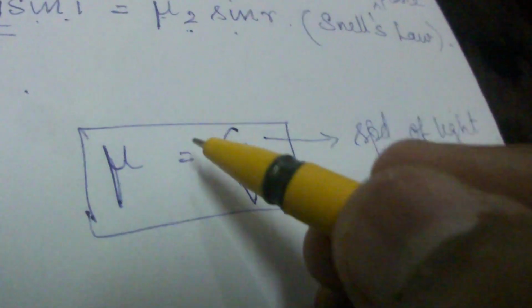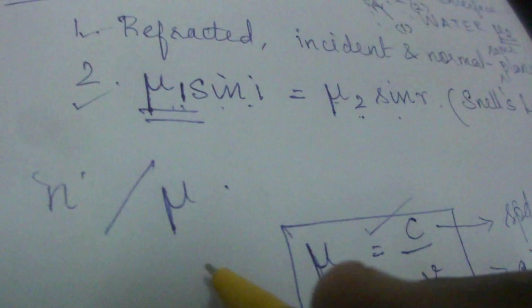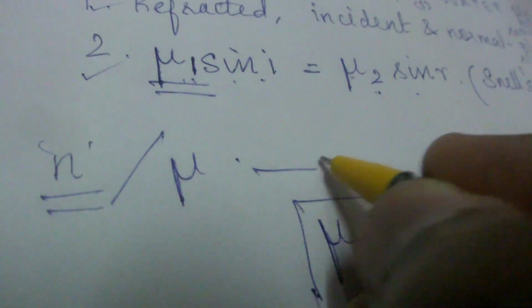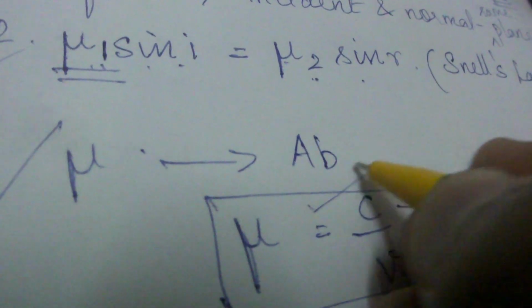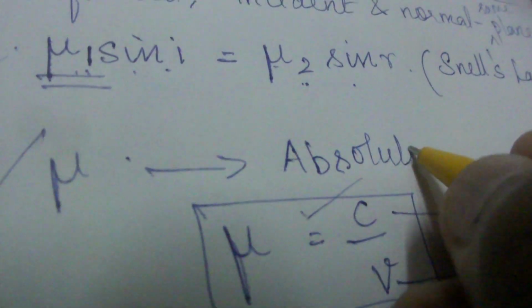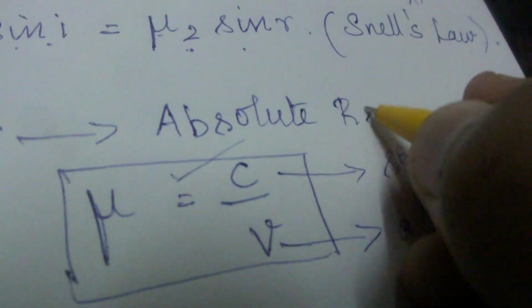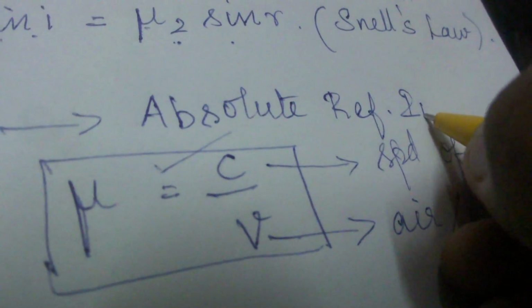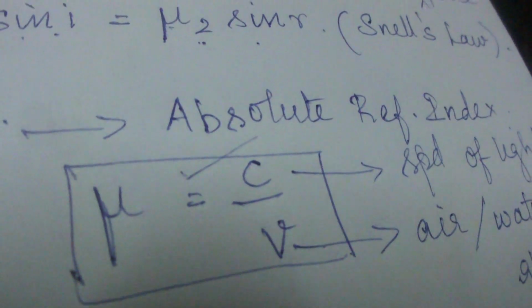So C by V is the general formula for nu. It is also represented as N. So this is known as the absolute refractive index. It's known as the absolute refractive index.